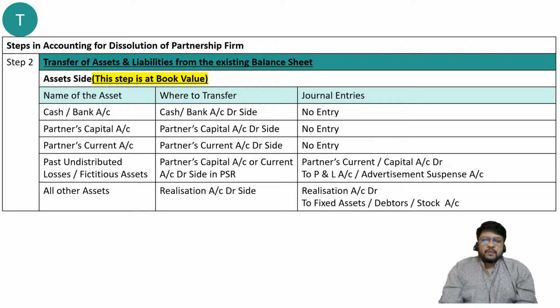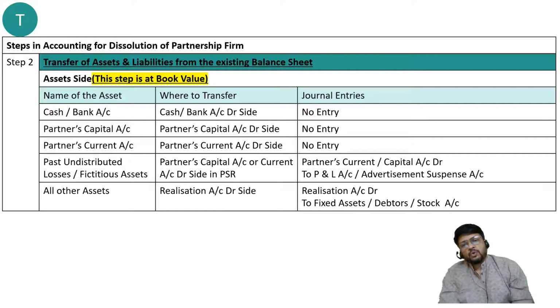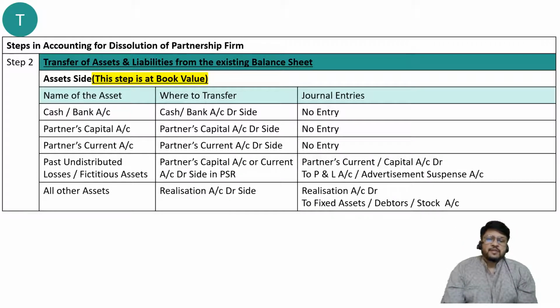Cash or bank account should be transferred to, now remember it is asset side. Asset side means debit balance and it will have to go to some or other account debit side. So cash or bank account should go to cash or bank account debit side, and since it is going to its own account, there is no journal entry required, so no entry. Partners capital account should go to partners capital account debit side, since it is going to its own account, no journal entry is required. Partners current account will have to be transferred obviously to partners current account debit side, so again it is going to its own account, no journal entry is required.